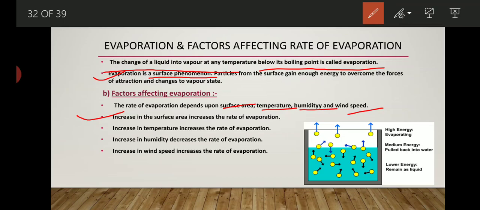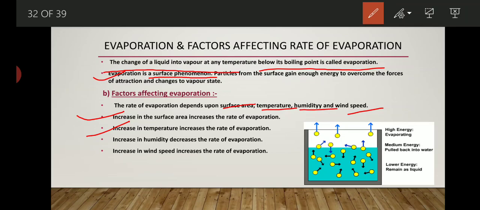Similarly, an increase in temperature also increases the rate of evaporation. That we all know. Whenever the temperature is very high, the rate of evaporation is also high. The more energy the particles get, the more the rate of evaporation increases.